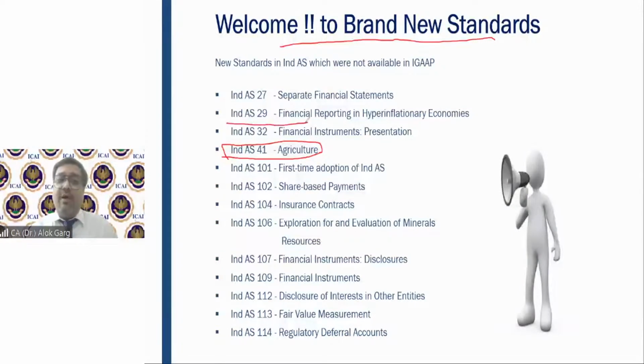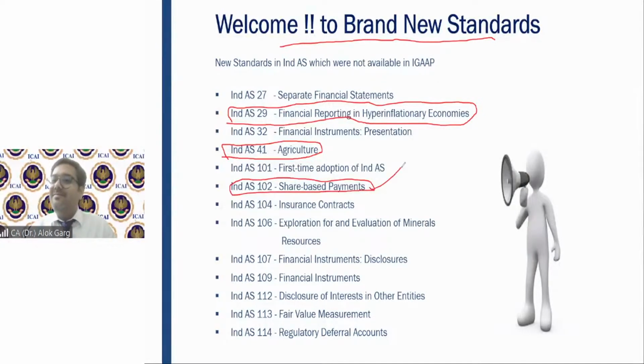There was no accounting standard which deals with hyperinflationary economies, but now you have one standard which deals with hyperinflationary economies. Earlier, there was no standard which deals with employee stock option plan. There was a guidance note, but no standard. But now you have a full-fledged standard. Right? There was no standard on insurance contract. Now we have a standard under IND AS. On financial instrument, we have 3 standard.